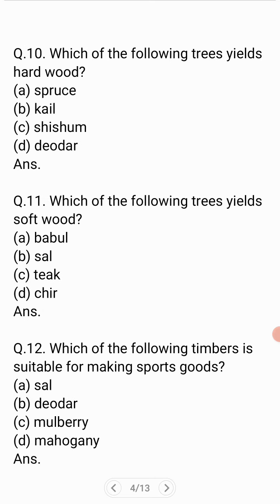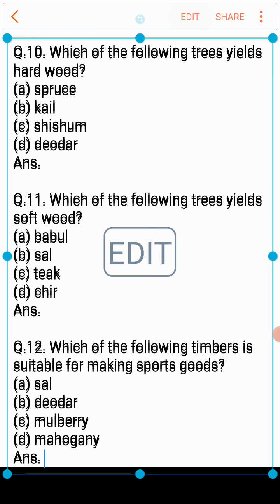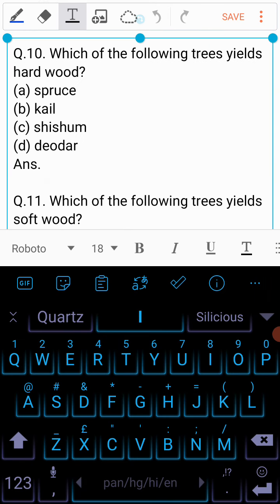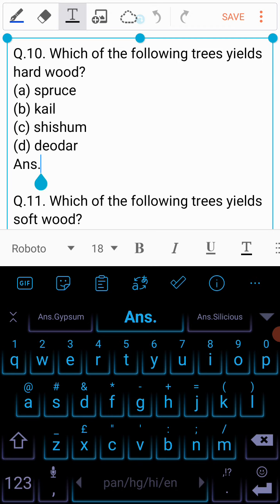Now the question number 10 is, which of the following trees yield hardwood? Is it A. Spruce, B. Kail, C. Shisham, or is it D. Deodar? And the answer to this question is C. Shisham.